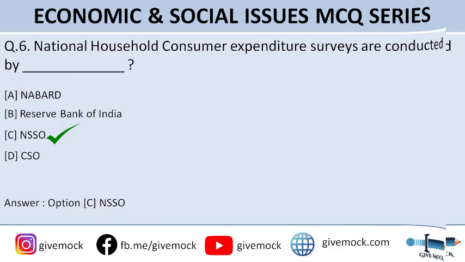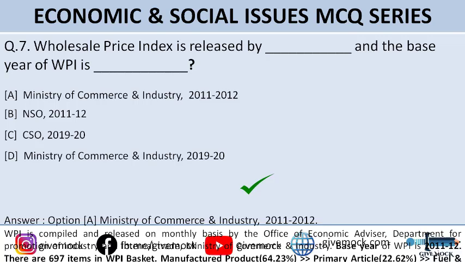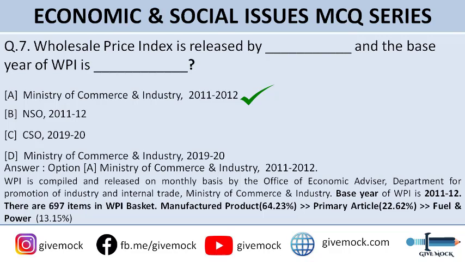Alright, moving to question number 7. Wholesale price index is released by dash and the base year of WPI is dash. So you can go through the options here. Option A is Ministry of Commerce and Industry and 2011-12. Option B is NSO in 2011-12. Option C is CSO in 2019-20. And option D is Ministry of Commerce and Industry 2019-20. So guys, the correct answer to this question is option A, that is Ministry of Commerce and Industry 2011-12.